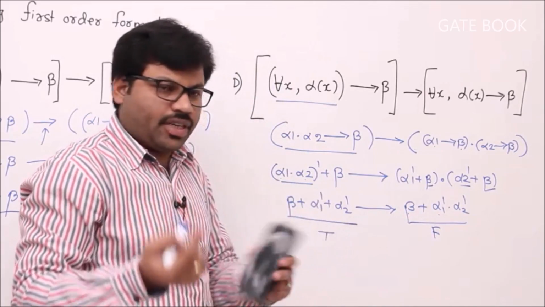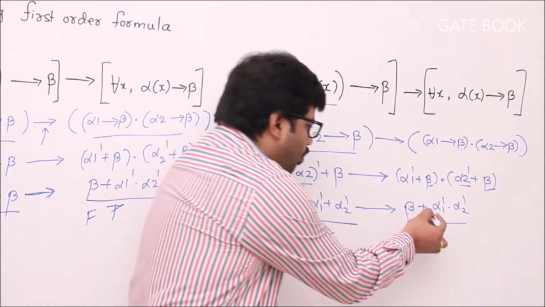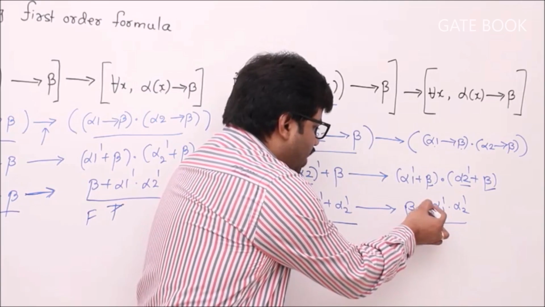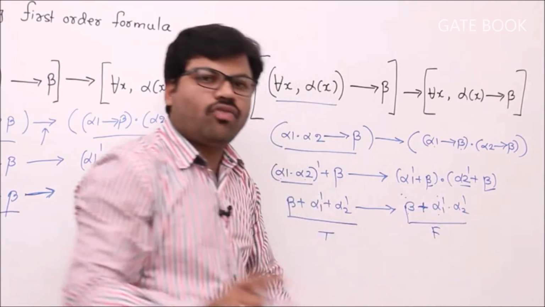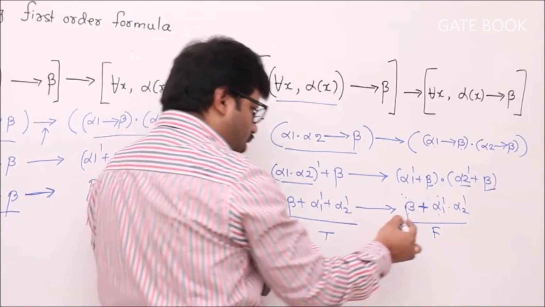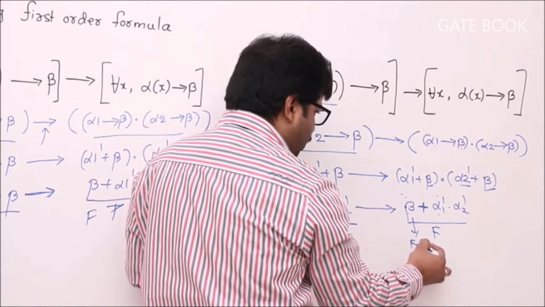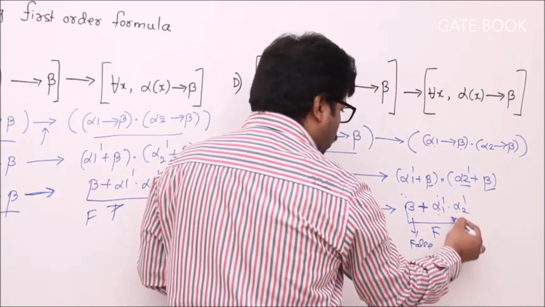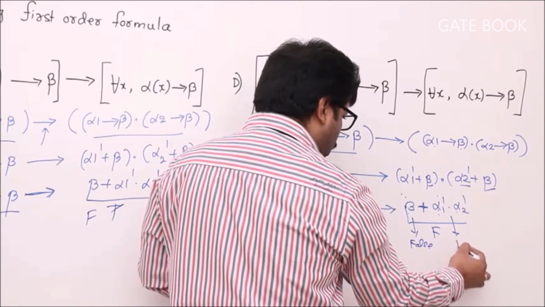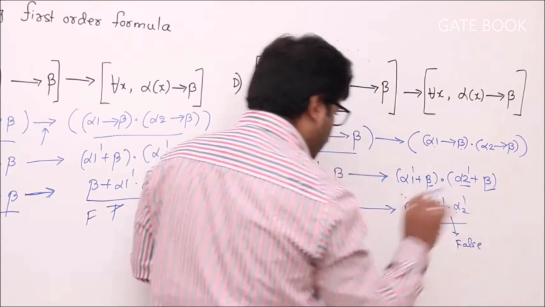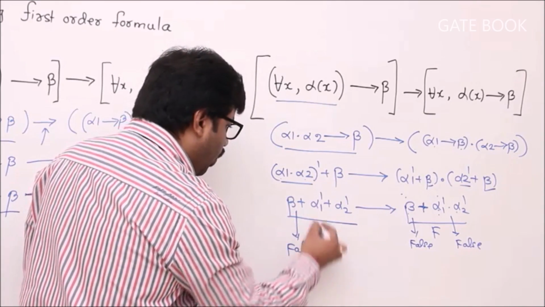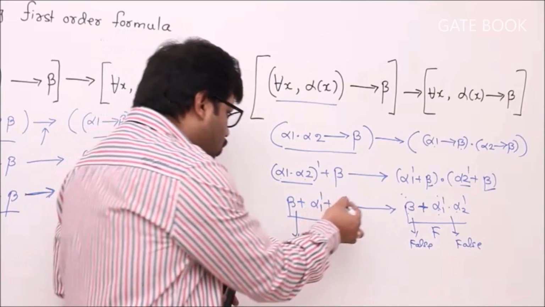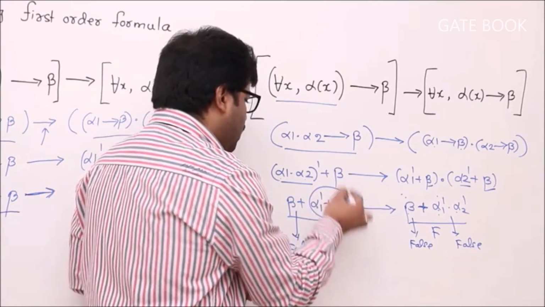Just an attempt. When you have plus, it's OR. Whenever you have OR, left and right both should be false. False or false is false, right? For that beta should be false, and alpha 1 bar into alpha 2 bar should be false. Remember it. Then this beta should be false, but overall should be true.